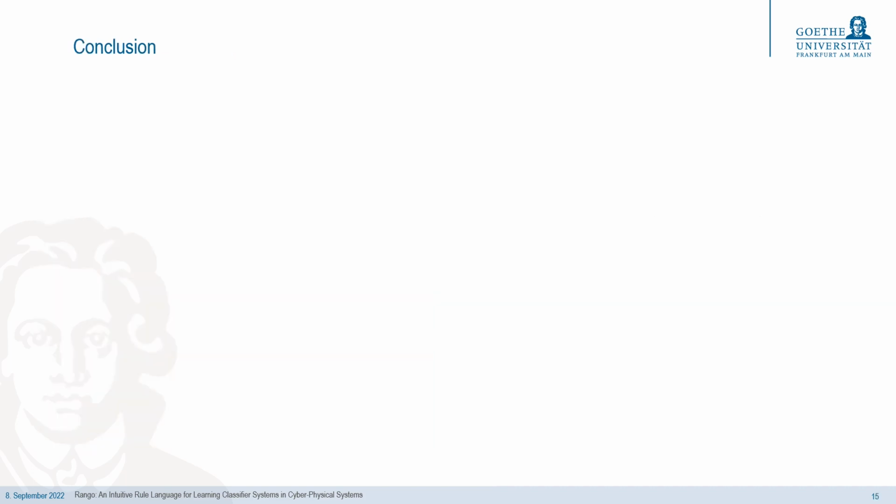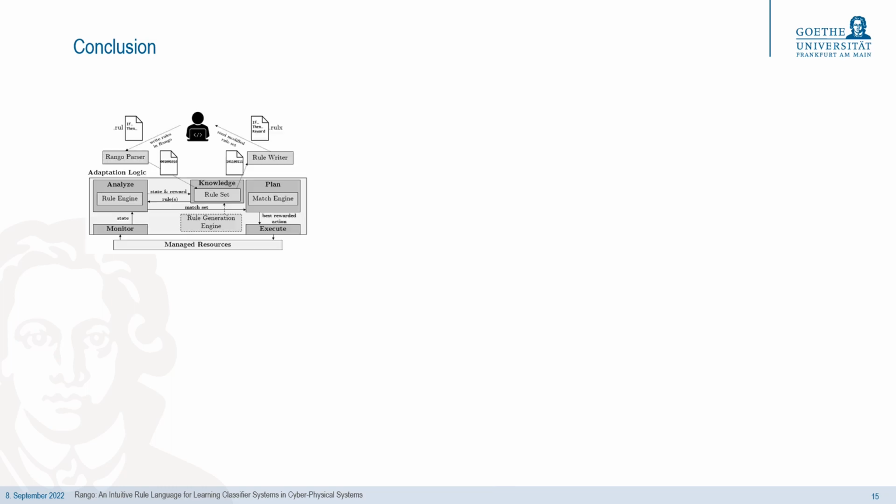In this talk, I have introduced Rango, an intuitive, flexible, and powerful rule language for learning classifier systems and cyber-physical systems. We started the journey with a short introduction to self-adaptation with learning classifier systems and the need for a language to formulate rules in a comfortable and powerful way.